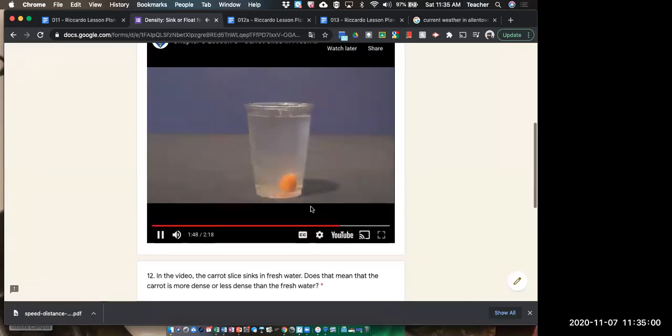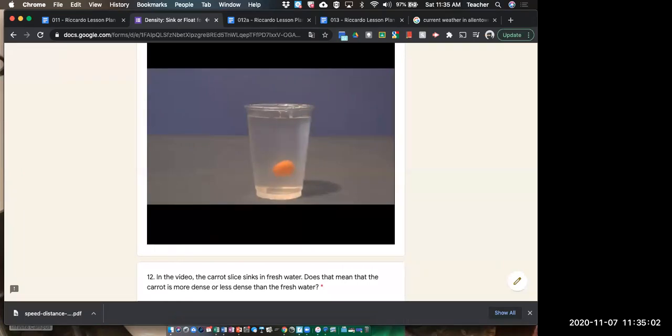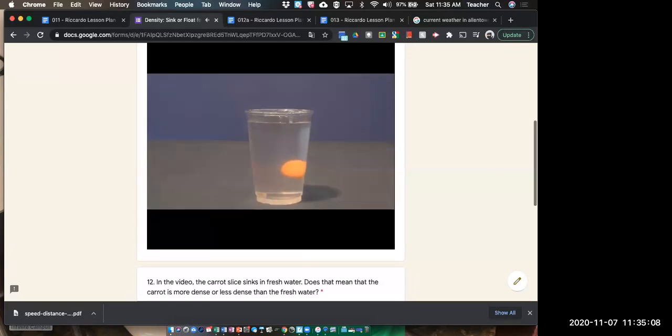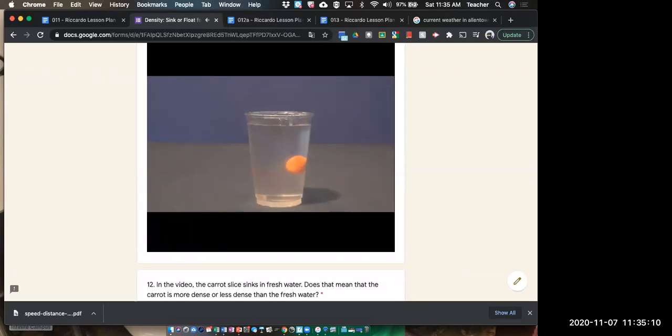Now let's add more salt to the solution. Adding salt to it is going to make the density go up. This time, instead of adding so much salt that the carrot floats, we'll aim to add just enough salt so that the density of the solution and the density of the carrot are equal. Suspended. When this is the case, the carrot won't float to the top and it won't sink to the bottom, but it'll remain suspended in the equal density fluid.